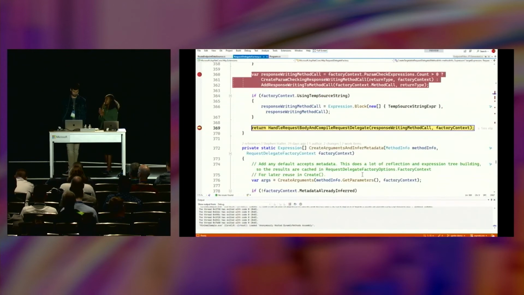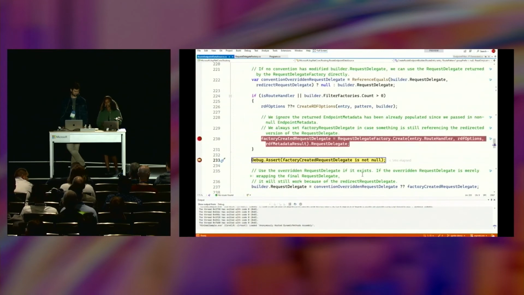Now, up until this point, we've basically just been building expression trees. It's expression trees everywhere. We haven't actually compiled anything. We do that here, though. There's this function that is going to do some handling of the request body that happens a little bit closer to the compilation, and it'll compile the actual request delegate from these LINQ expressions that we've been building that do parameter binding and response processing and all of that good stuff. So I'm going to go ahead and click continue, and something very exciting is going to happen. Almost. Here we see that we've got our returned or constructed request delegate. So we've taken the user's handler and we've mapped it to something that fits in with that pipeline that Stefan showed us earlier.